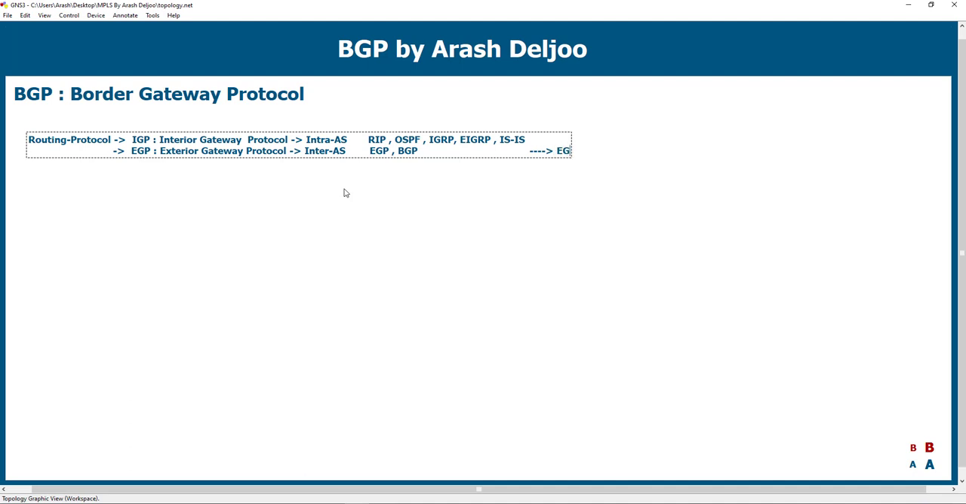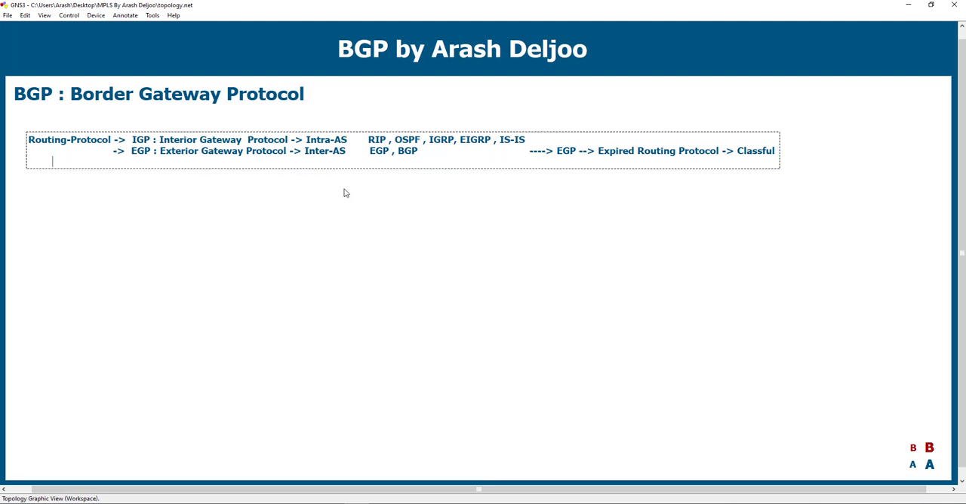EGP, that is an old exterior gateway protocol, is an expired protocol. EGP now is expired and we can't use it. It has many shortcomings. For example, it is a classful routing protocol, and you know that all of the networks now in the world are classless. But BGP is a classless routing protocol, an inter-AS routing protocol.